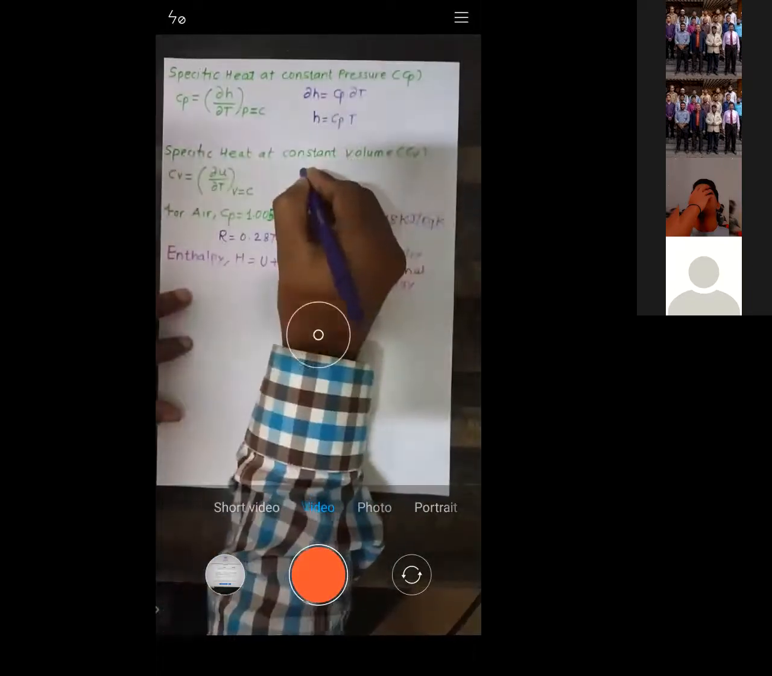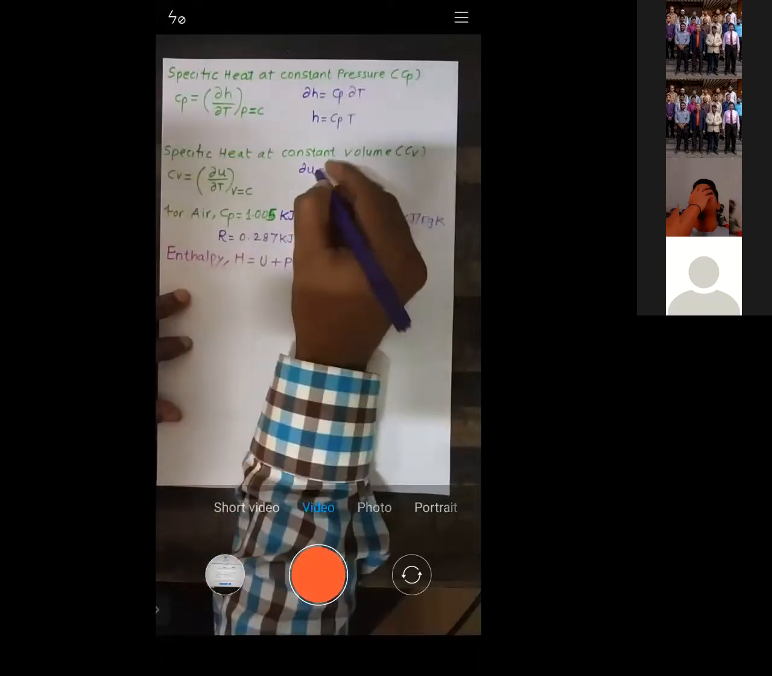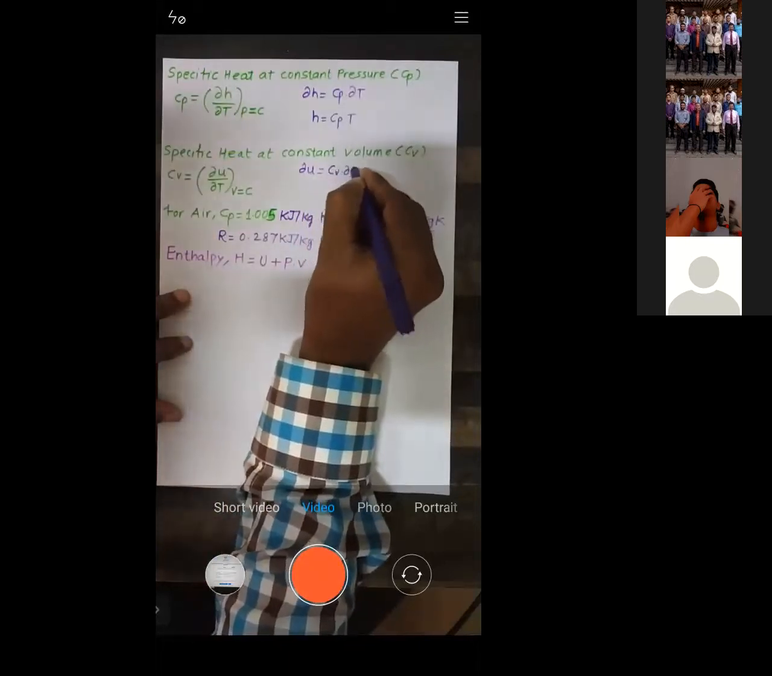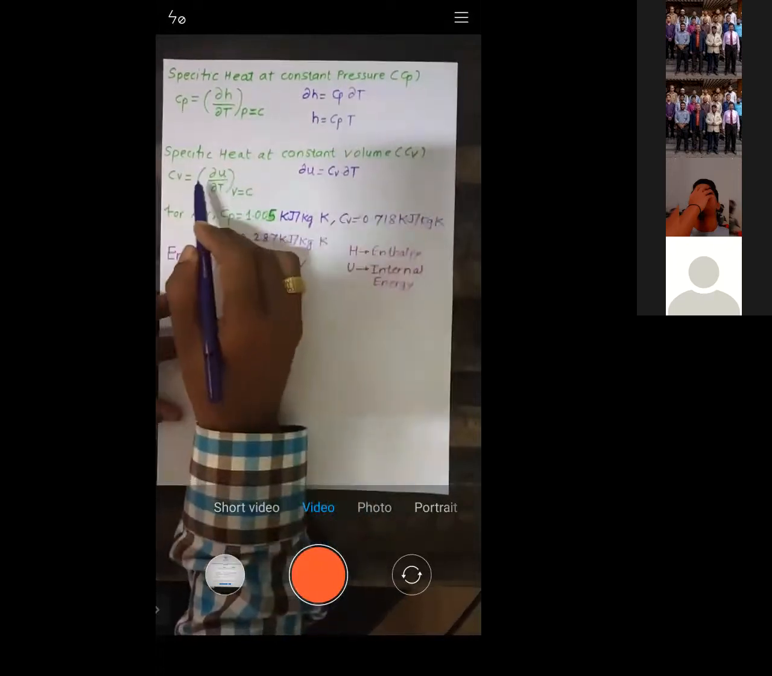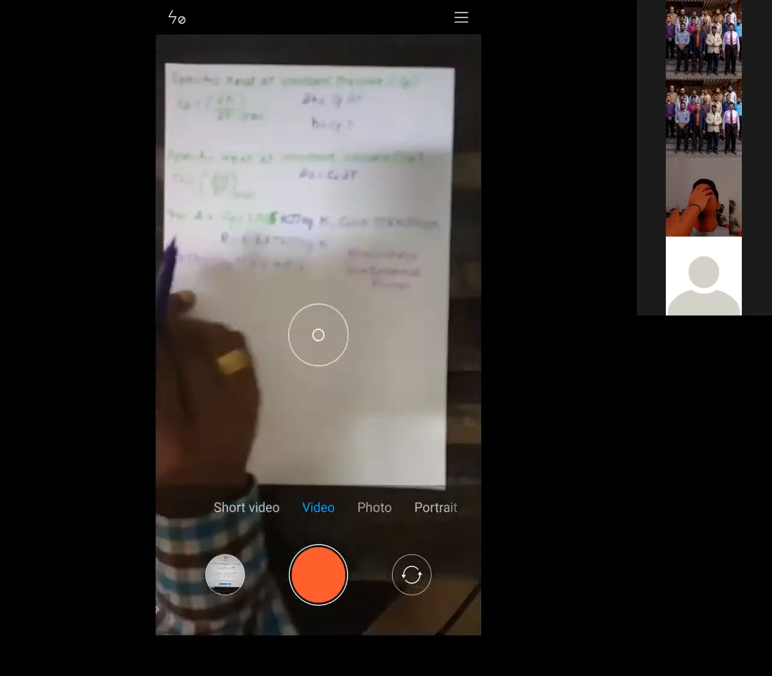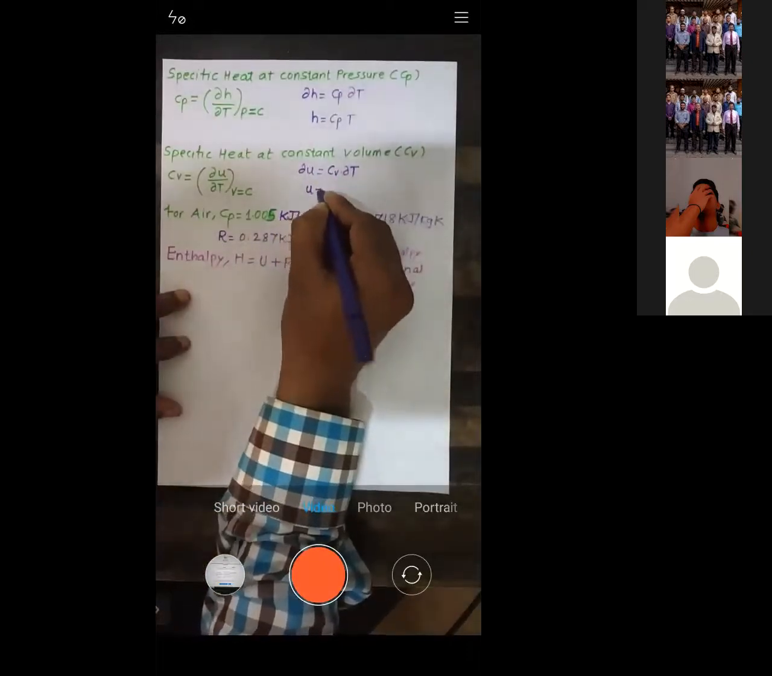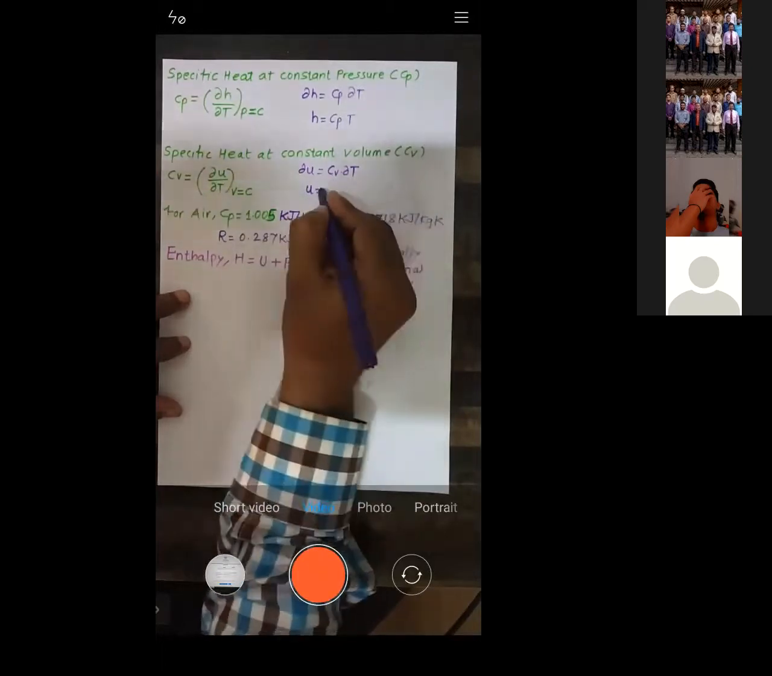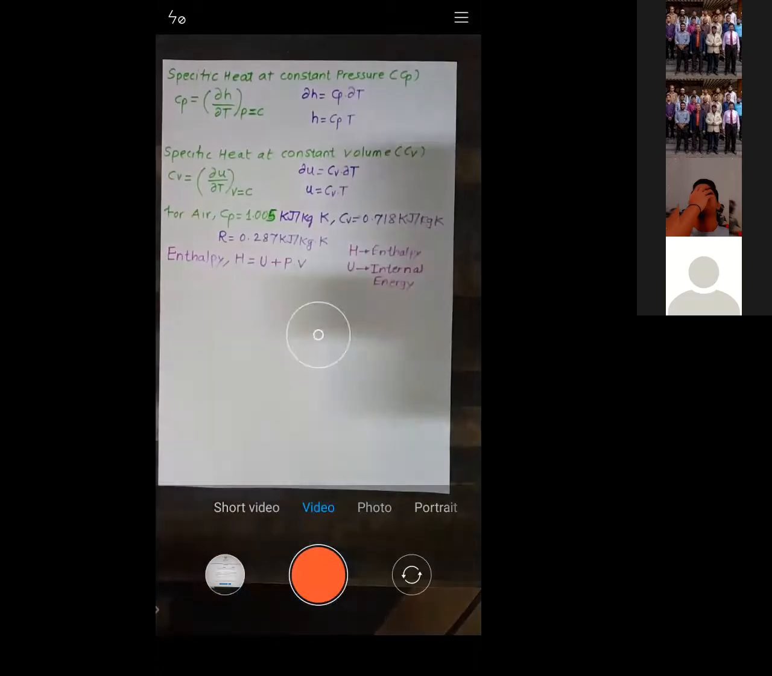Similarly, come back to here. What value of dU will you get? dU is equal to Cv into dT. That is what is written. Now, as I told you, you integrate U. When you integrate, integration of dU is U. Cv is a constant term, and integration of dT is T. Is it okay?